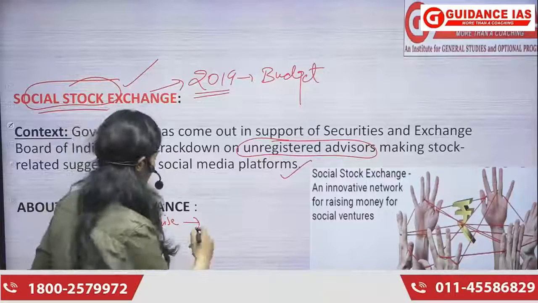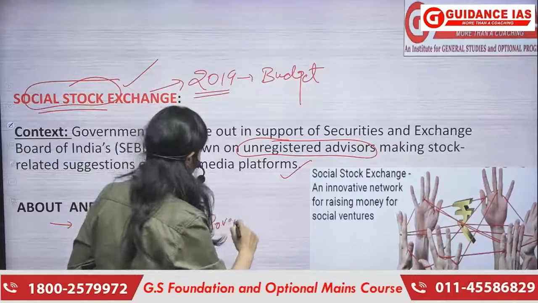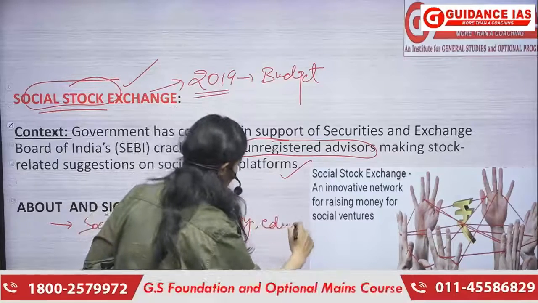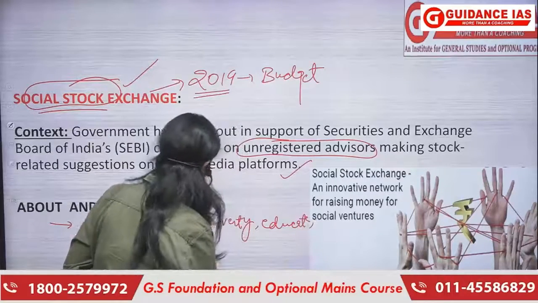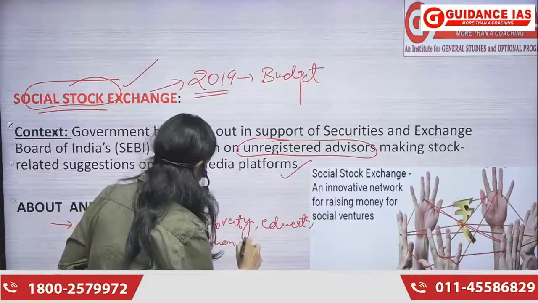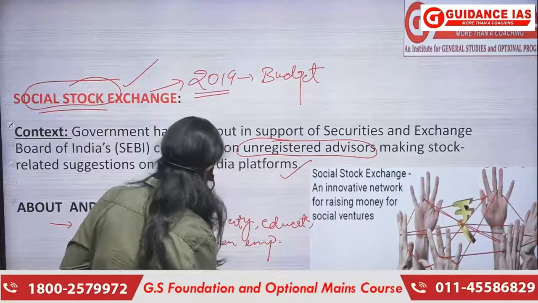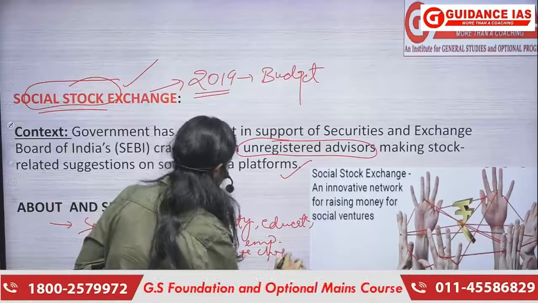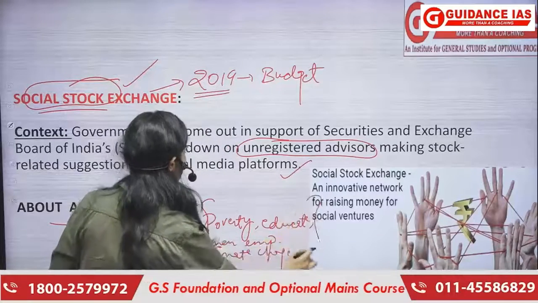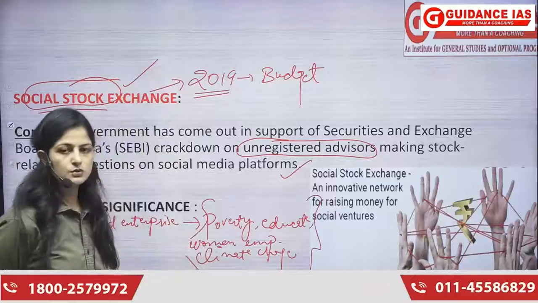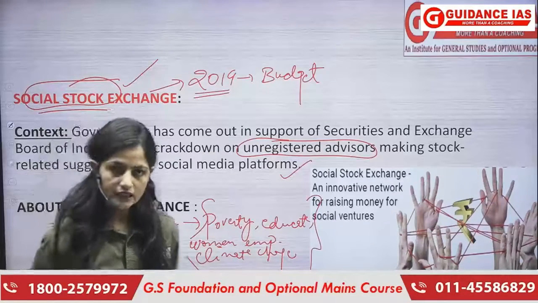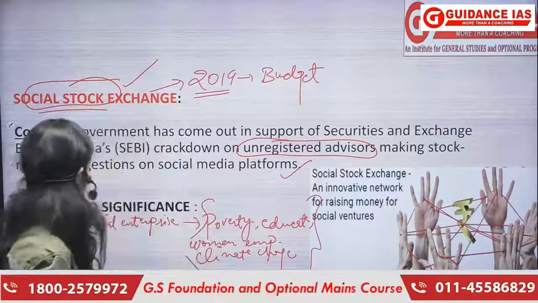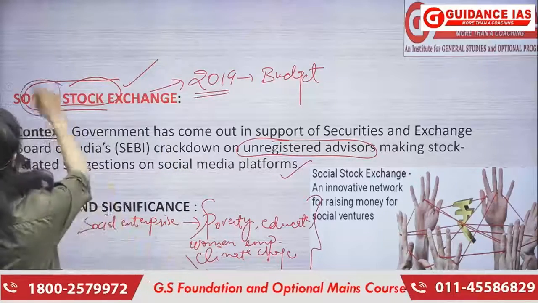Social purpose, like for example, they can use them to eradicate poverty, to educate people, okay? Or in women empowerment they can use, or in climate change they can use, to tackle the climate change. So anything which is a social cause, they can use this money in such causes, ठीक है. That is why it is called social, ठीक.